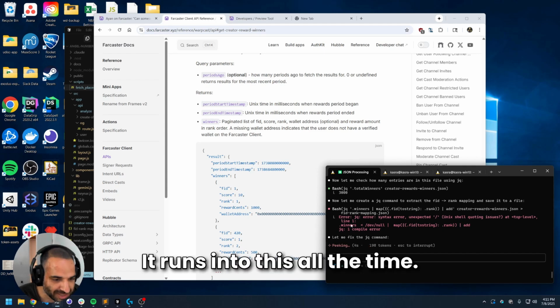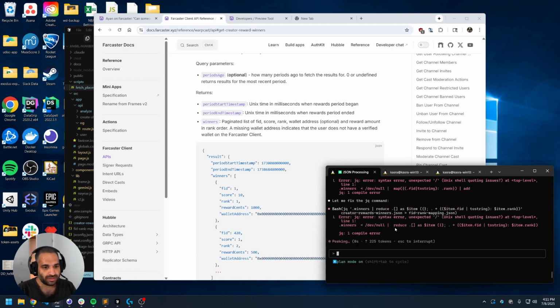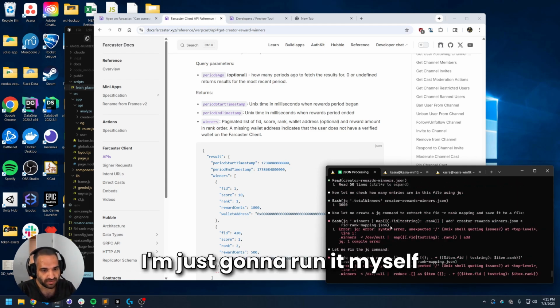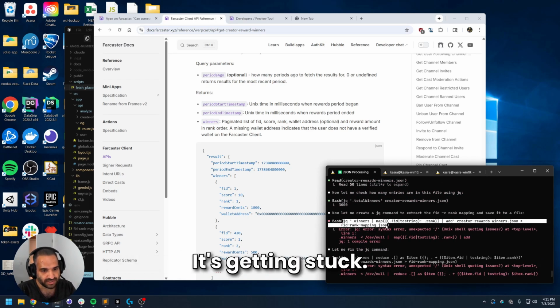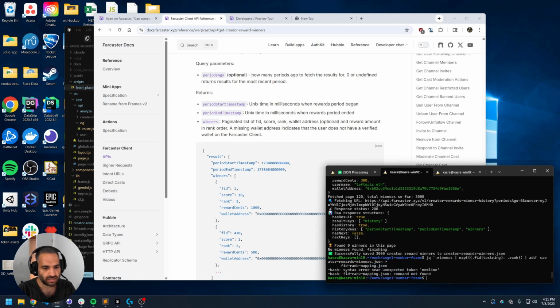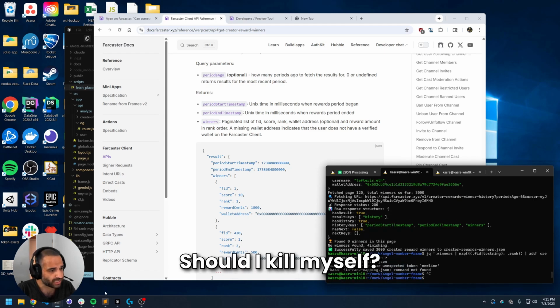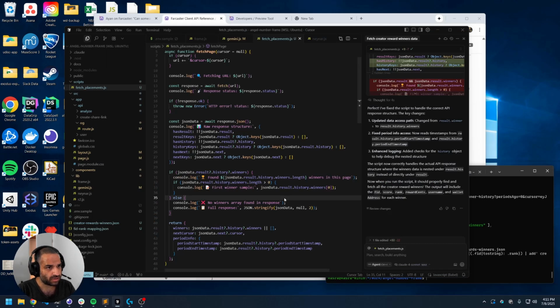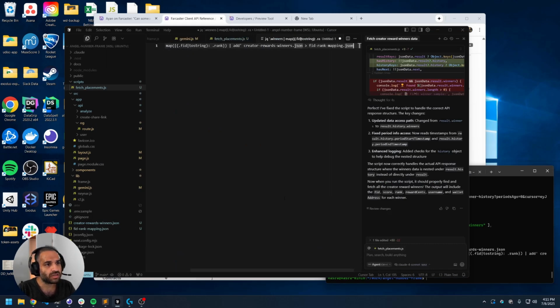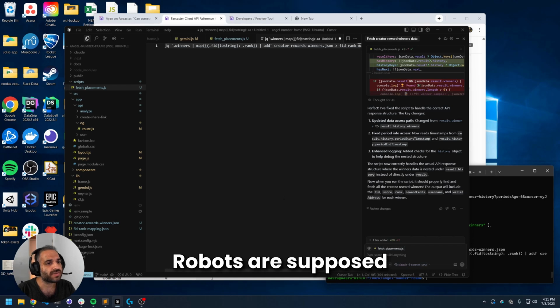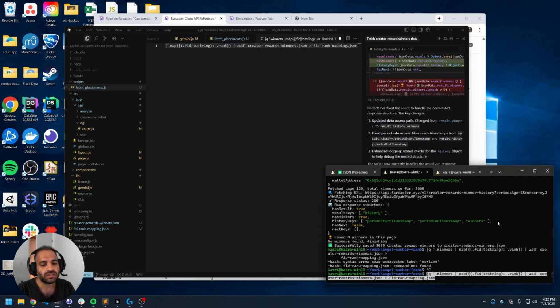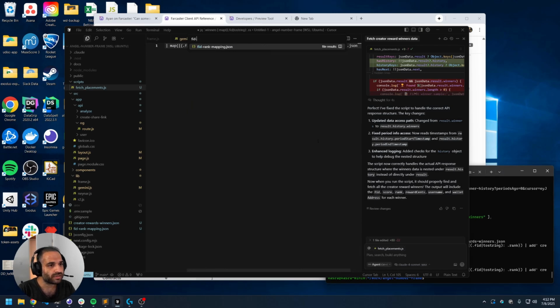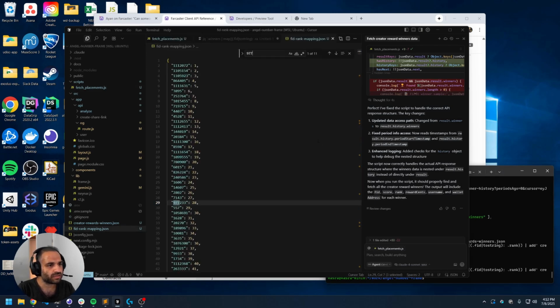It runs into this all the time. I'm just going to run it myself. Because it's technically accurate. It's getting stuck. Okay, should I kill myself? Robots were supposed to make my life easier. Cool. Perfect.